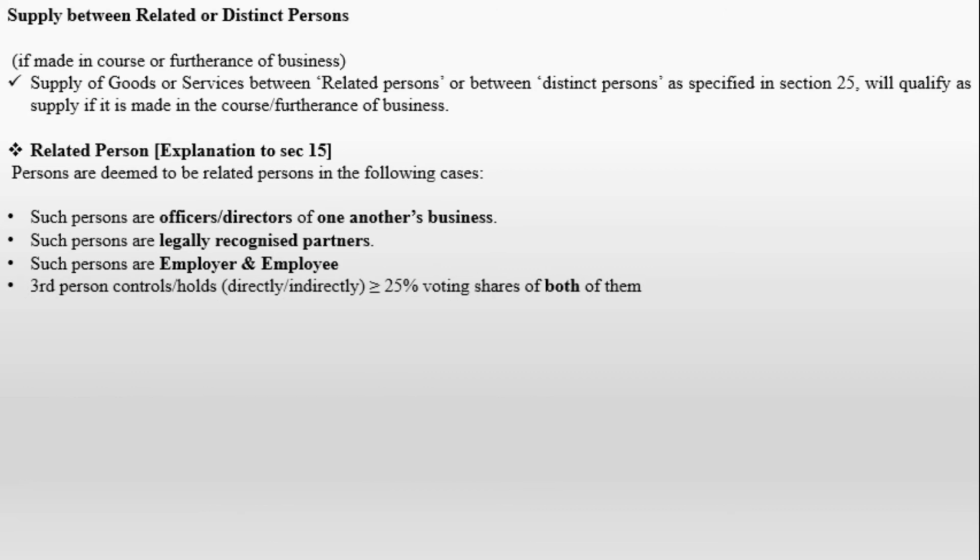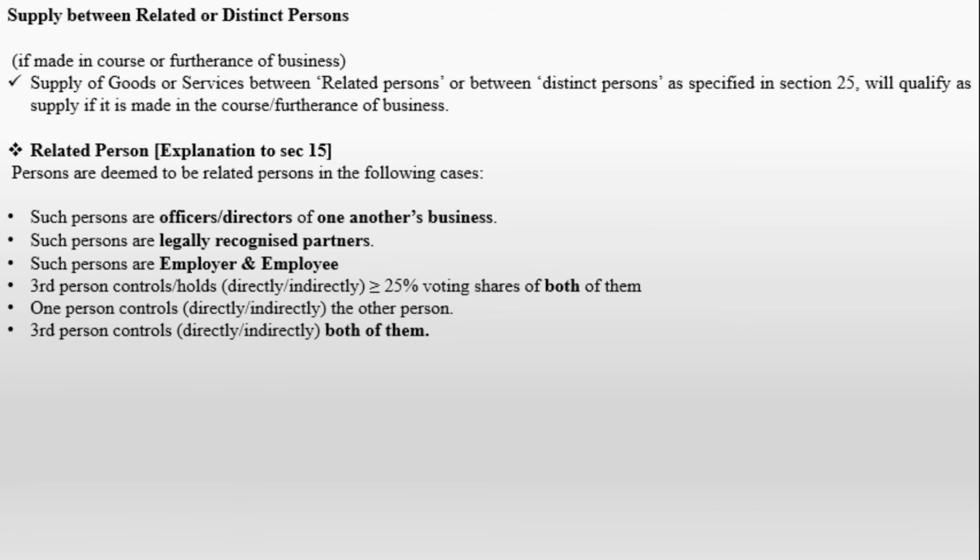Third person controls or holds directly or indirectly greater than or equal to 25% of voting share of both of them, यानी अगर थर्ड पर्सन के पास 25% या उससे ज़्यादा वोटिंग पावर है, तो वो दोनों लोग एक दूसरे से रिलेटेड हो गए. One person controls directly or indirectly the other person, then also they are considered as related persons. Third person controls directly or indirectly both of them, यानी तीसरा पर्सन दोनों को कंट्रोल करता है, तो वो लोग भी रिलेटेड पर्सन हो गए.